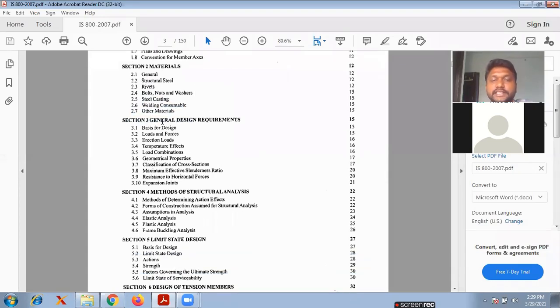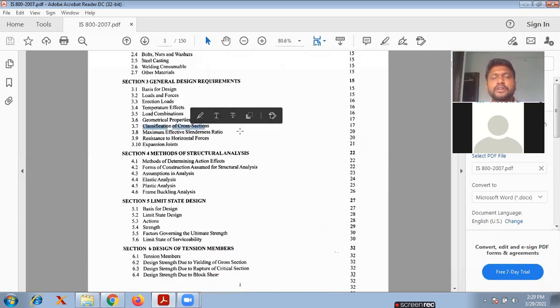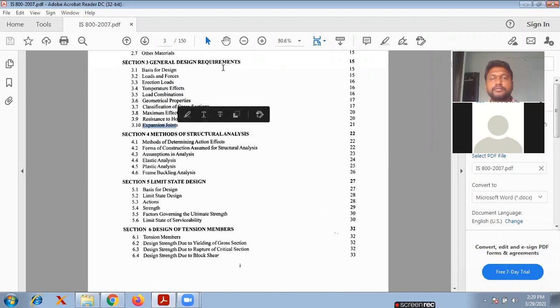The third chapter, the general design requirements. That is the basis for the design. Loads and forces, what loads are there? Like erection loads, temperature loads, and what the load combinations are, and geometric properties and classification of cross sections. So how many cross sections are there? Whatever we have discussed till now, the cross sections, I section, T section, channel section, each and everything is there here. The maximum effective slenderness ratio, the resistance to horizontal force and expansion joints. And wait for 1 second.